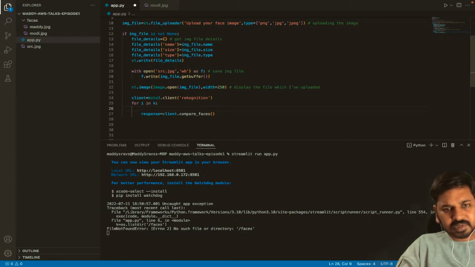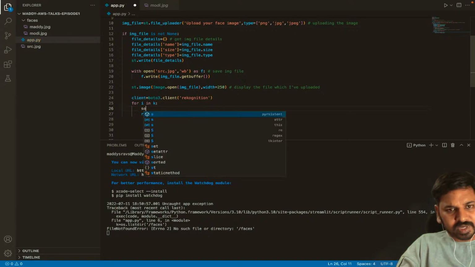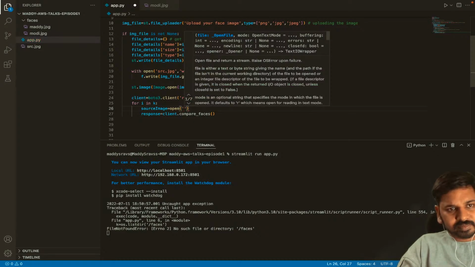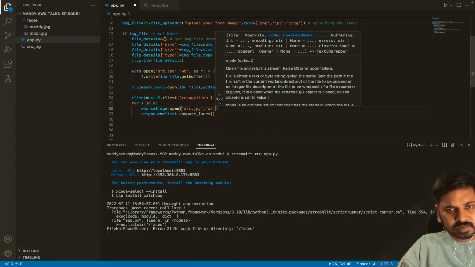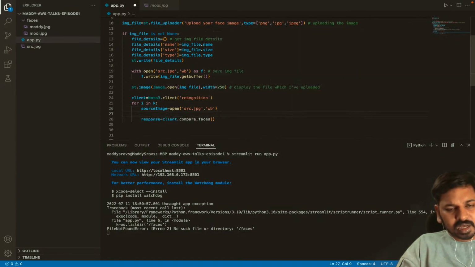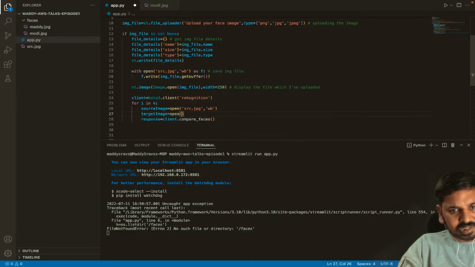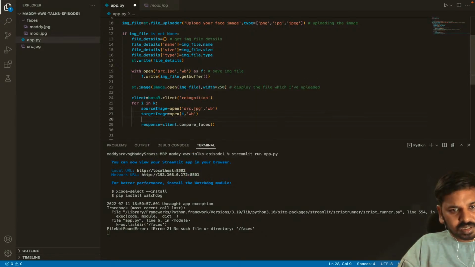Source image equal to open of src.jpg, which is the uploaded image, with the write attribute, write bytes, and also the target image. What is the target image? Target image is open of i comma wb, write bytes. Now here I'll just pass the source image and the target image.